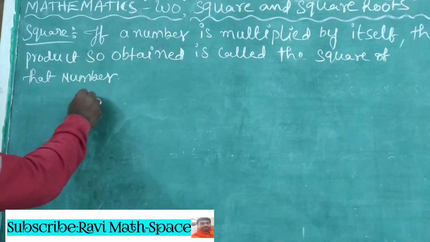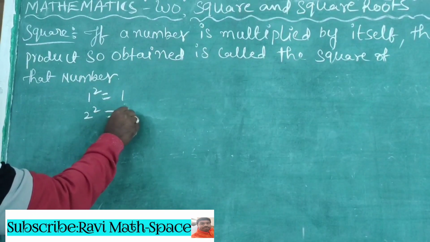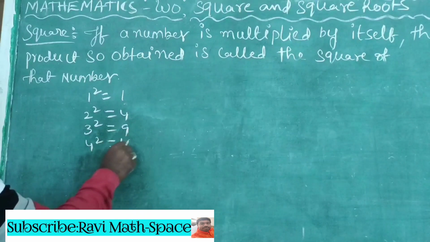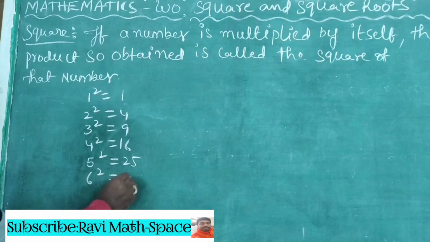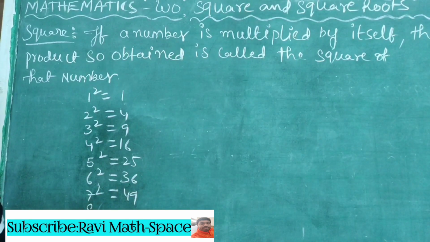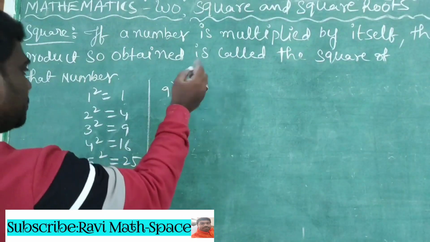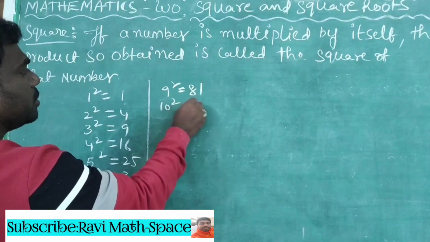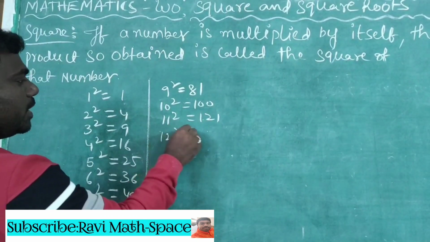Listen here. Suppose 1 square is equal to 1. 2 square is equal to 4. 3 square is 9. 4 square is 16. 5 square is 25. 6 square is 36. 7 square is 49. 8 square is 64. 9 square is 81. 10 square is 100. 11 square is 121. 12 square is equal to